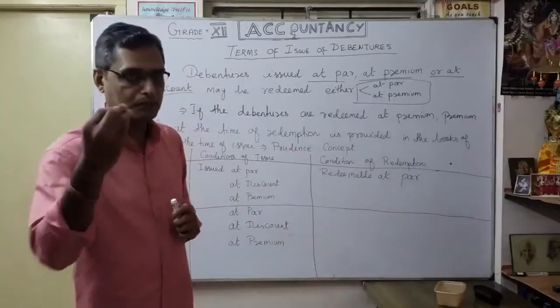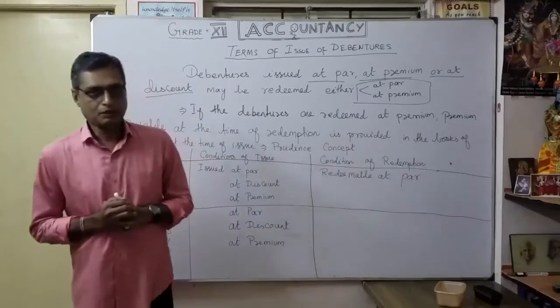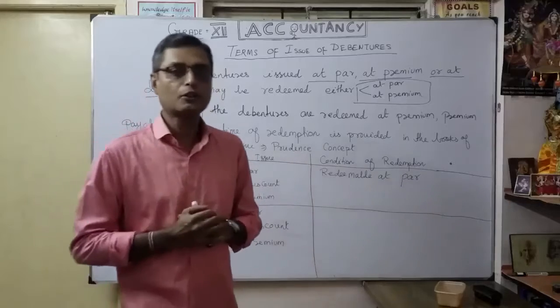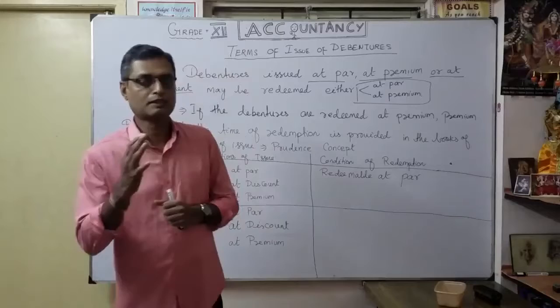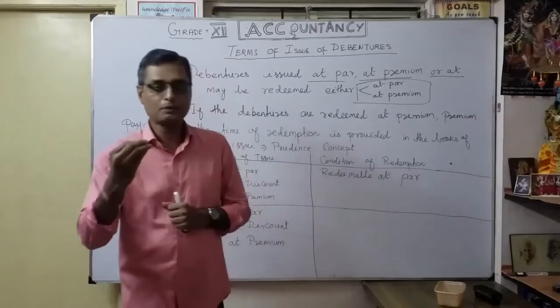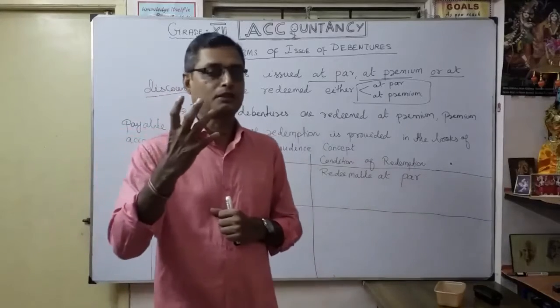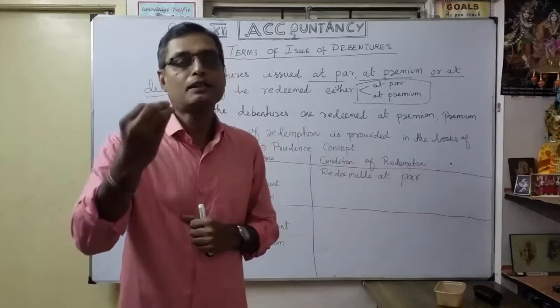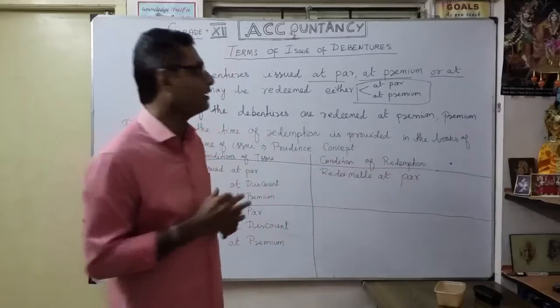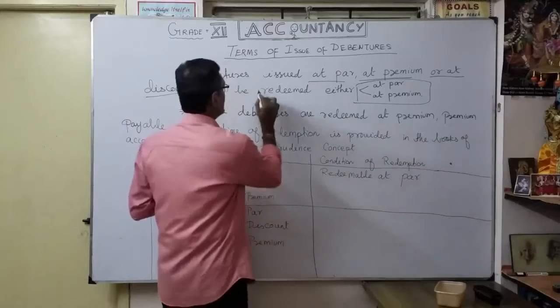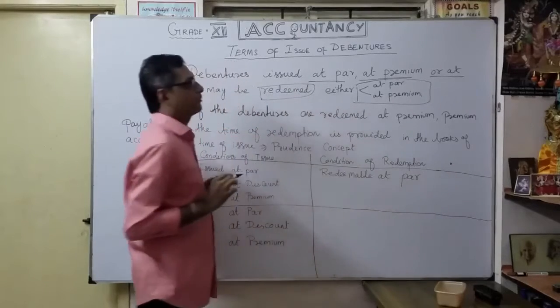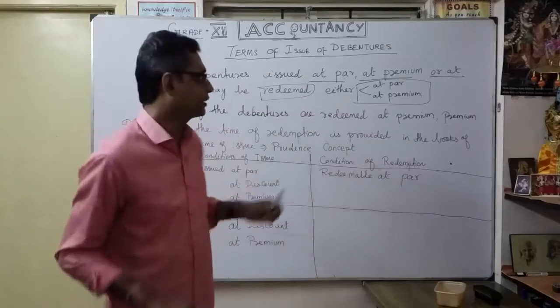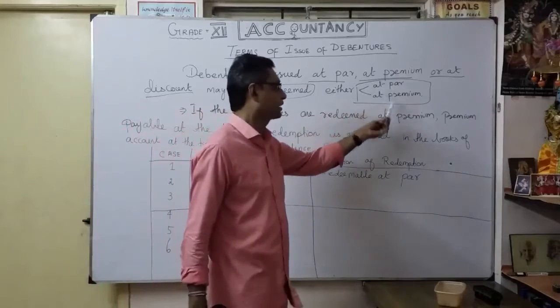For example, you are giving me 100 rupees. If I repay 90 rupees, you would never accept that. That is impossible. Maybe you can accept 100 rupees or 110 rupees, but you would never accept me repaying under 90 rupees. That's why redeemable, which is nothing but redemption, has only two possibilities: at par or at premium.